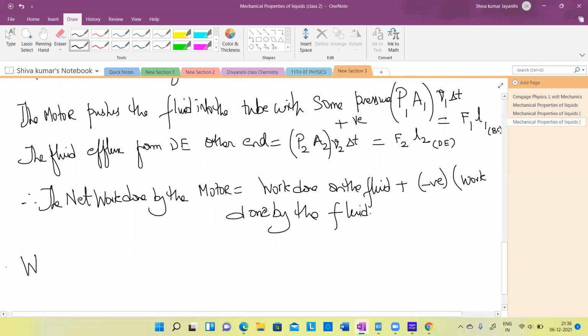Work done on the fluid is what? P1, A1 into, I will call that delta V. It's the same thing, no? V1 into delta T.